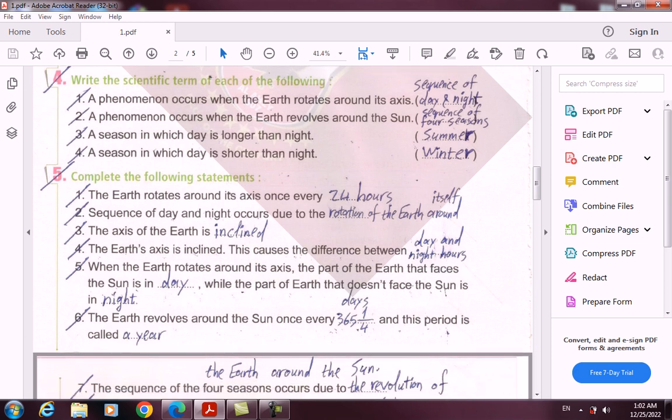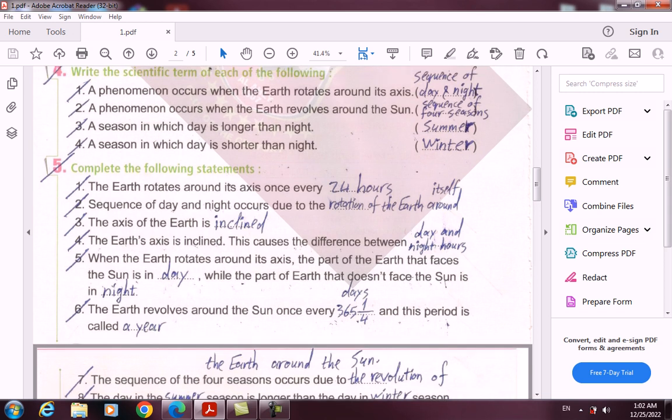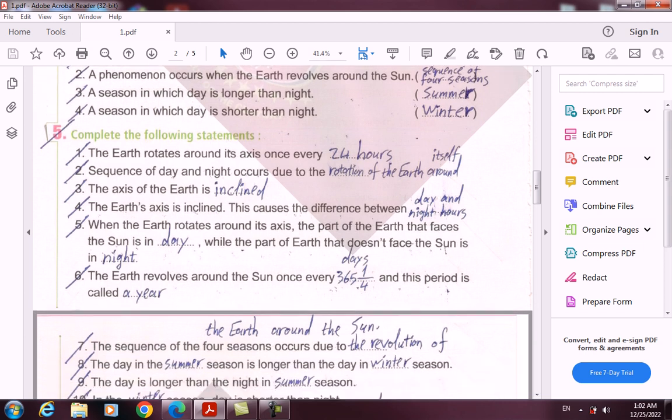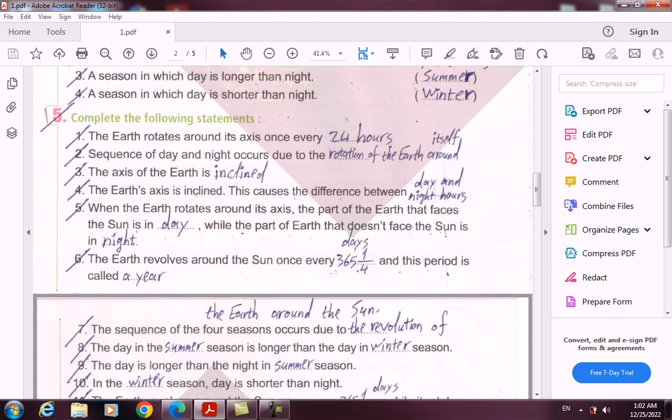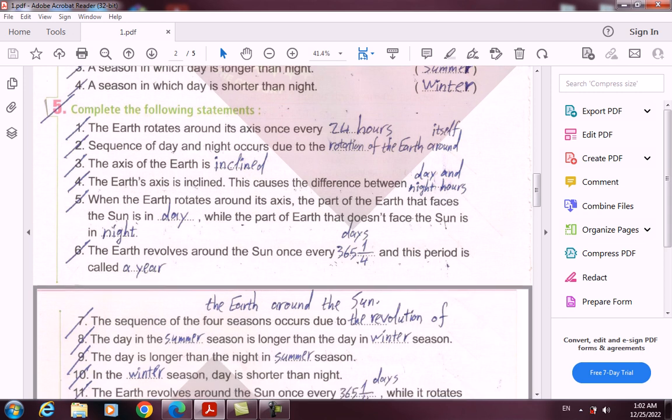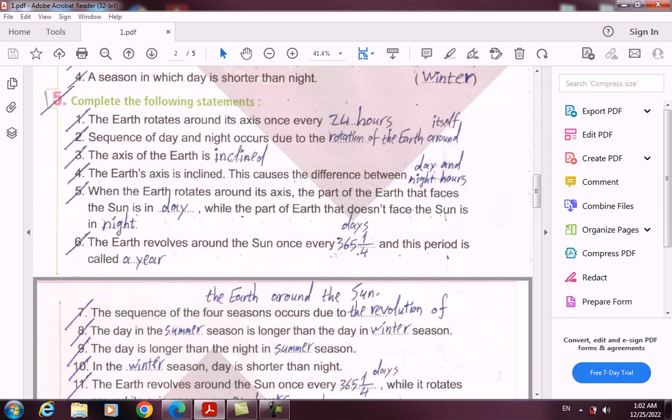4. Write the scientific term of each of the following. 1. A phenomenon occurs when the earth rotates around its axis. This is called the sequence of day and night. 2. A phenomenon occurs when the earth revolves around the sun. This is called the sequence of 4 seasons. 3. A season in which day is longer than night. This is summer. 4. A season in which day is shorter than night. This is winter.